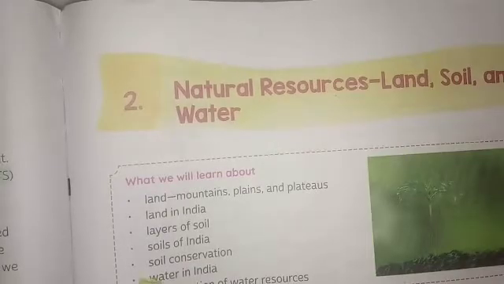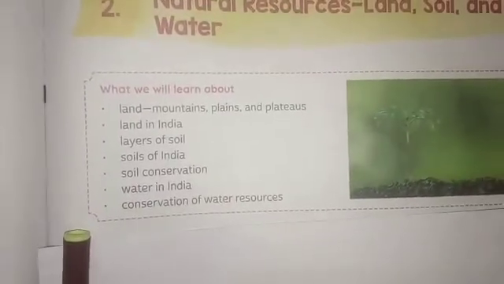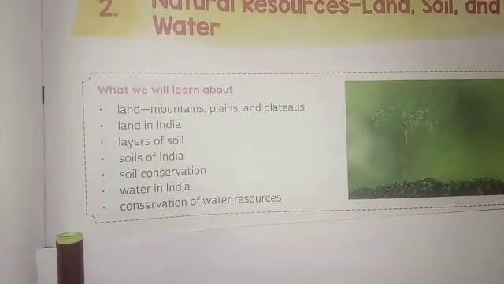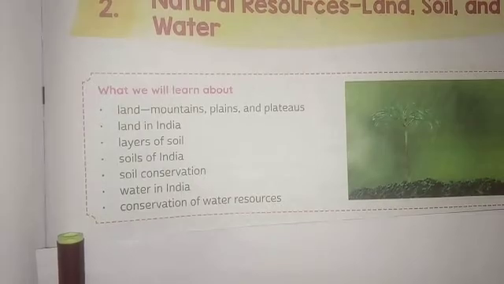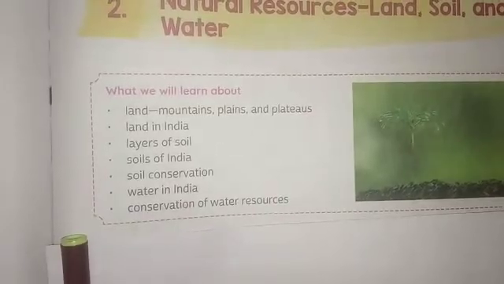In this chapter we are going to learn about natural resources, their meaning, their uses, and conserving, that is protecting, preserving, and saving the natural resources. So let's see the meaning of natural resources and its kinds.